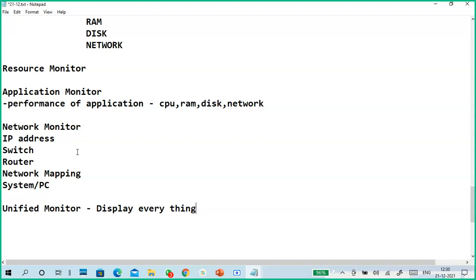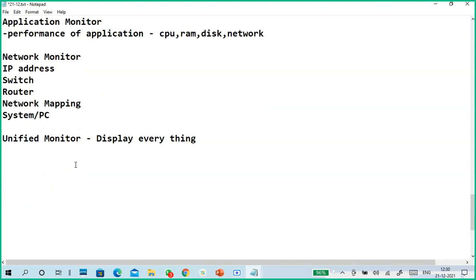So we are able to see everything on a single screen only. That's why I put it very simply: display everything. Unified monitoring shows everything: network related things, storage related things, performance of individual PCs, on or off conditions, like that. We can monitor using unified monitoring or monitoring any views.